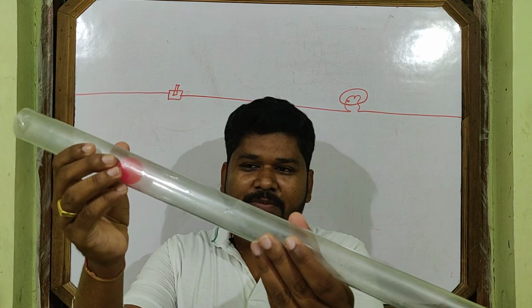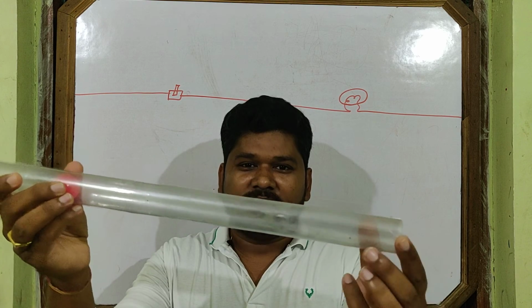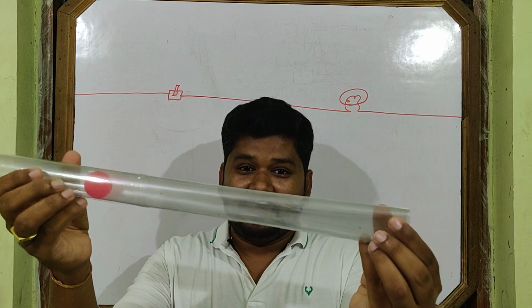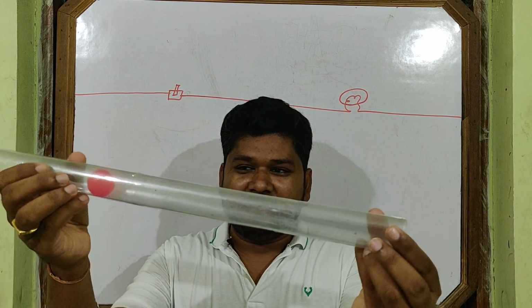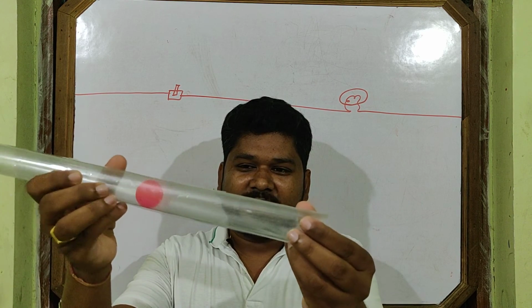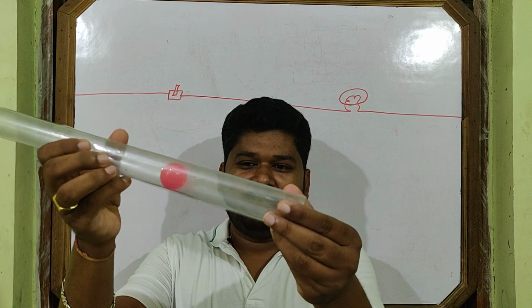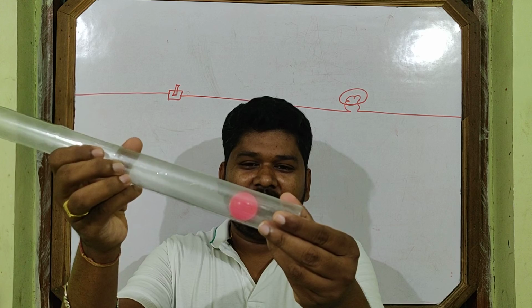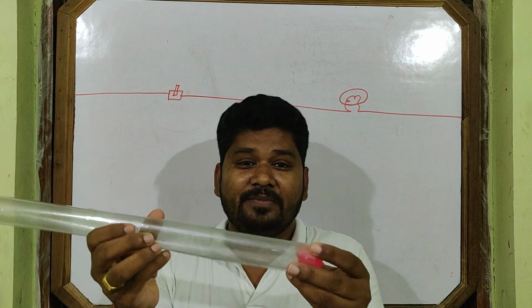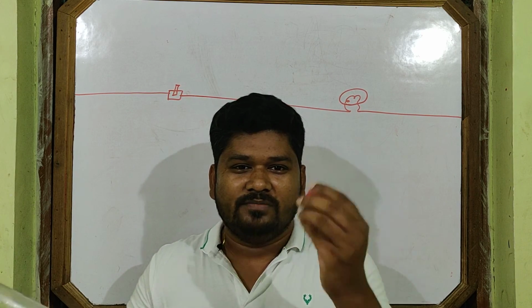When it goes at this slow rate to reach the bulb, it will take some minutes. Now the electron reaches the bulb after some time.